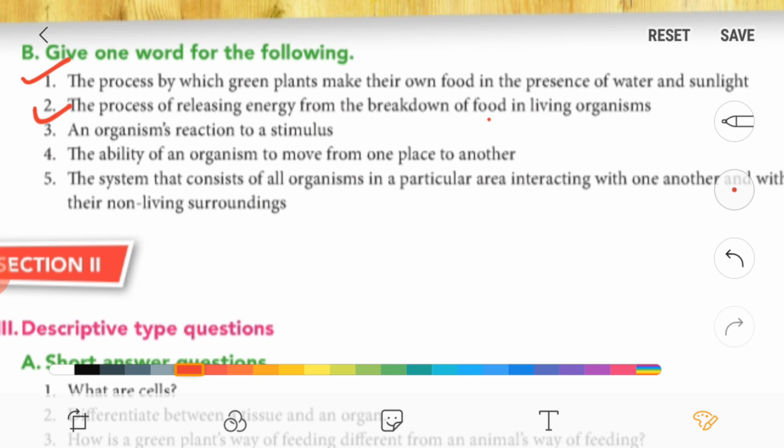Third one, an organism's reaction to stimulus. So it is called response. Now fourth one, the ability of an organism to move from one place to another. It is called locomotion.